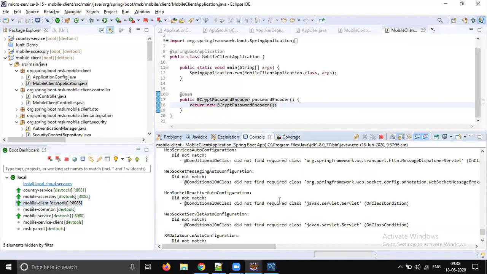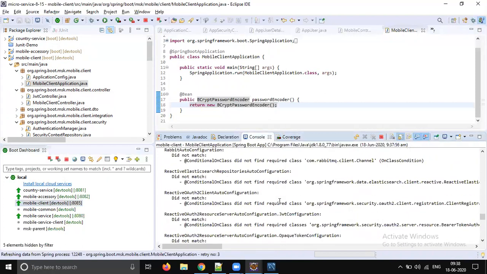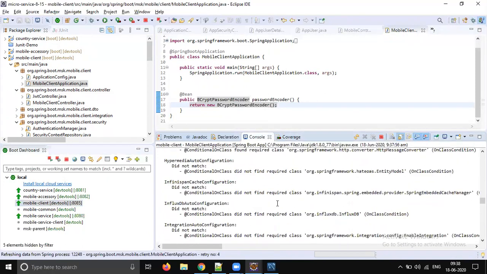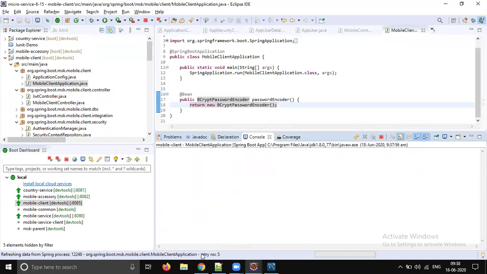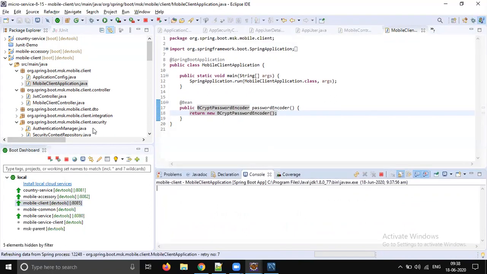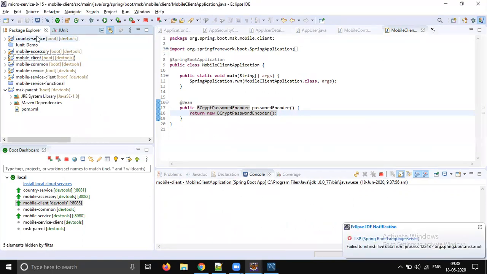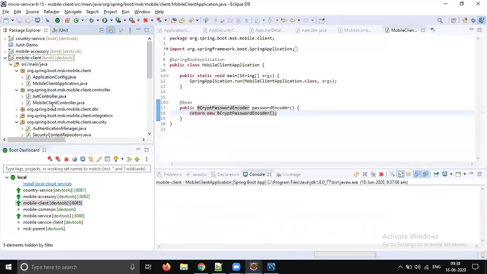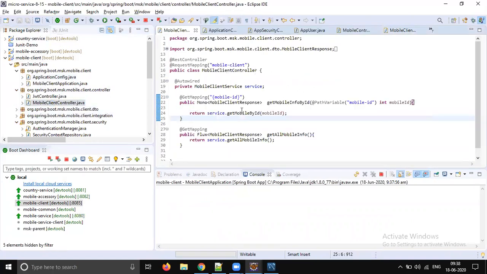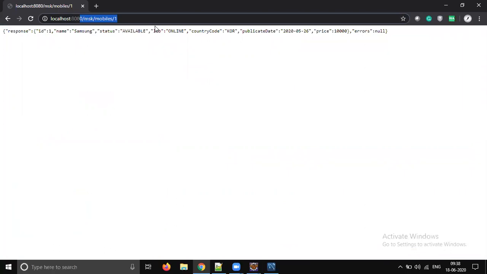It started. I think there is some issue with respect to live reload server. That's right. We can disable that feature. That's fine. So now let's go to browser and try to access the client, right? So it should internally make country service call, accessory service call, and mobile service call. So it's going to make three calls internally. So what should we do? Let's go to the controller and see what is the URL. Mobile client, mobile icon. So just localhost 8085 slash mobile.